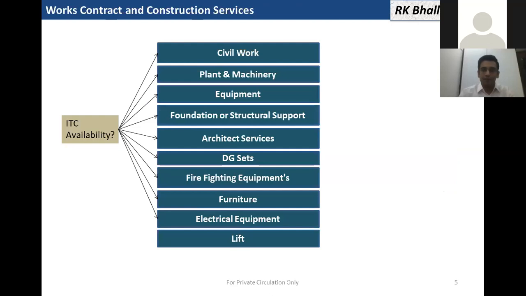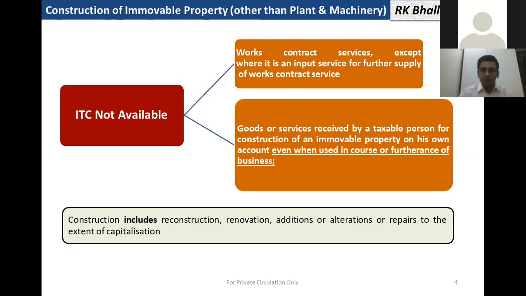Coming forward, in this section, there is an exclusion. This input shall be allowed if this work contract or goods or services are received by a taxable person for construction of plant and machinery. So for purchase or construction of plant and machinery, this input shall be allowed, and they are not in the negative list as per these clauses that have been excluded. So plant and machinery input shall be allowed.